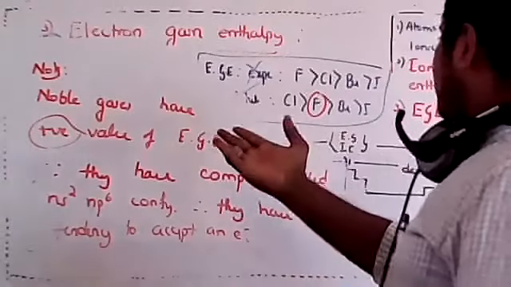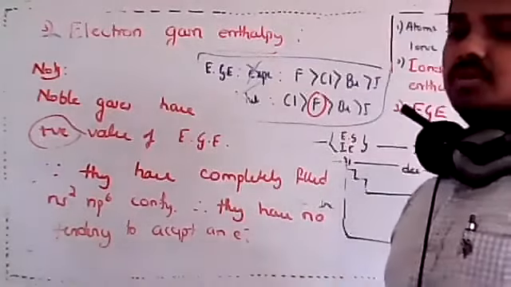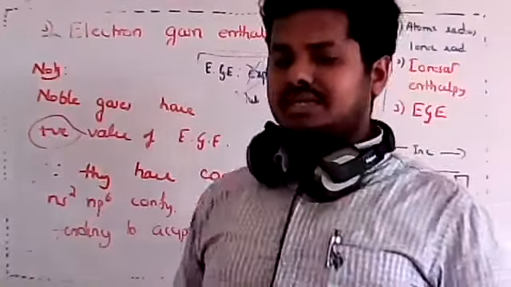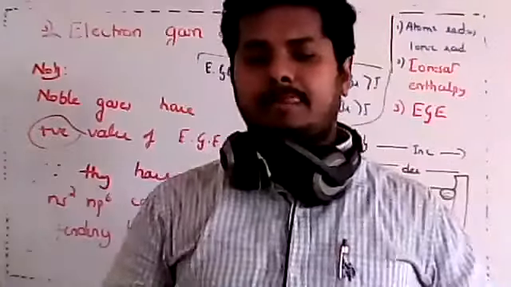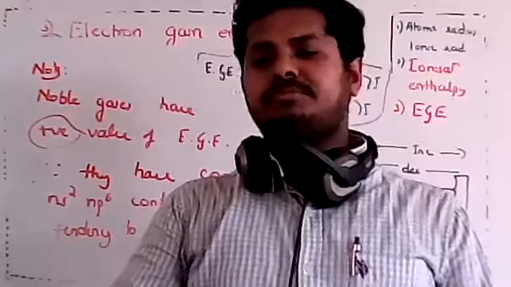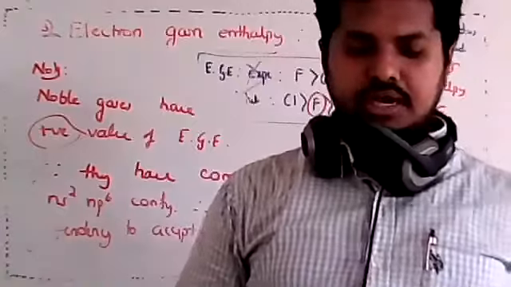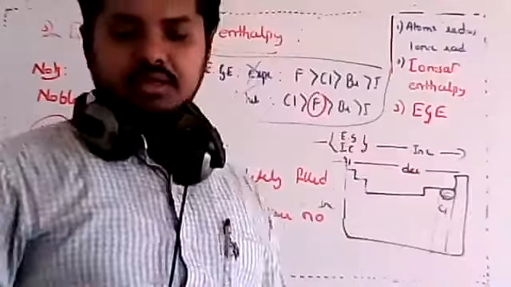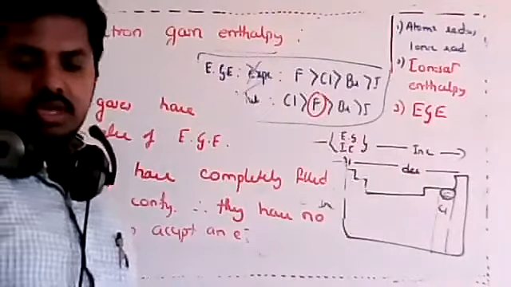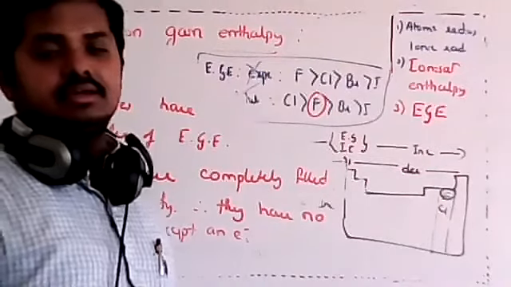Electron gain enthalpy increases along the period and decreases down the group. So dear students, if it is clear, I will end the class. Only one more concept is left, which we will discuss on Monday. And on Monday I'll send some very important questions related to this. You need to write the answers and submit them.